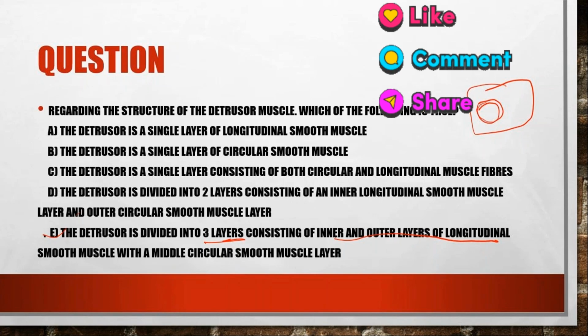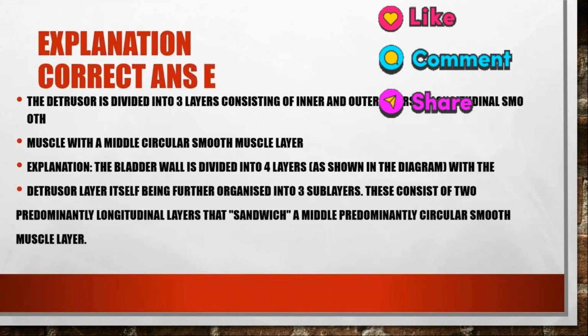So I hope the answer is clear. The detrusor is divided into three layers, consisting of inner and outer layers of longitudinal smooth muscle with a middle circular smooth muscle layer. The bladder wall is divided into four layers, with the detrusor layer itself being further organized into three sublayers. These consist of two predominantly longitudinal layers that sandwich a middle predominantly circular smooth muscle layer. So there are three layers of detrusor muscle. Please remember.